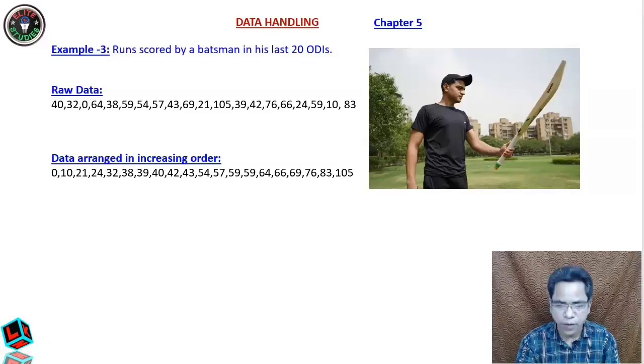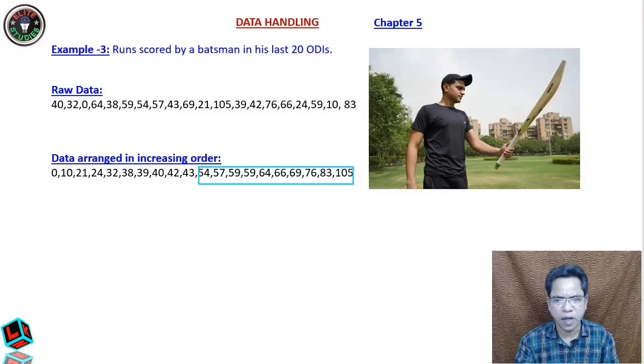And if you are asked how many times he got above 50, then from here you can say 54, 57, 59. So how many times did he get? 1, 2, 3, 4, 5, 6, 7, 8, 9, 10 times. So he scored a half century 10 times in the last 20 ODIs.